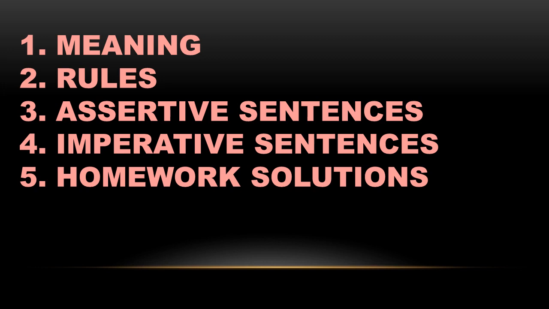In this lecture, we are going to discuss what is the meaning of active and passive voice, then what are the rules to change active to passive voice, assertive sentences, then imperative sentences, and then we will discuss the homework solutions of the questions that were related to poem 5, A Legend of the Northland.